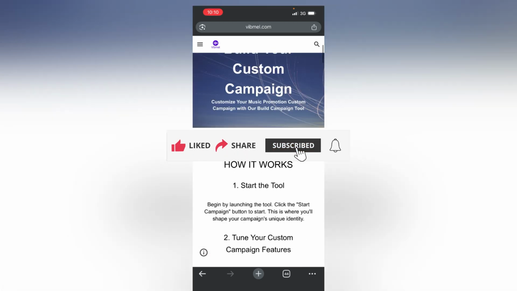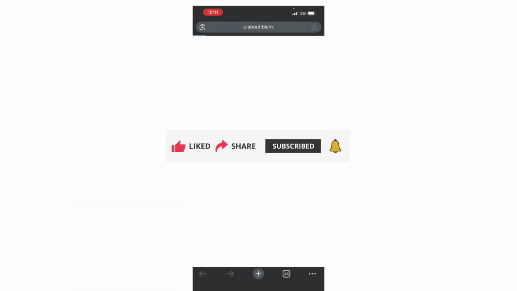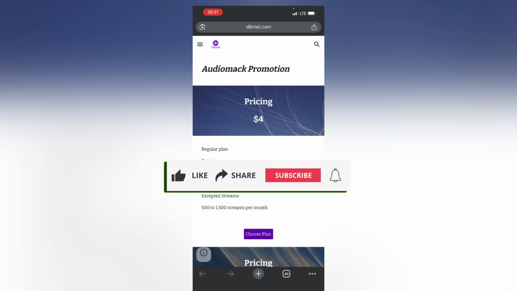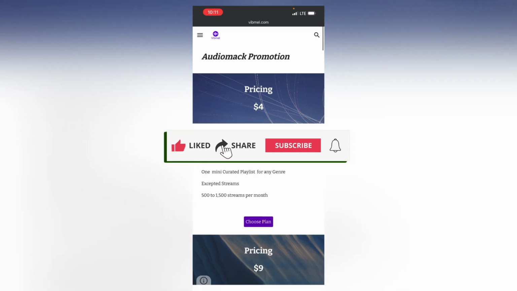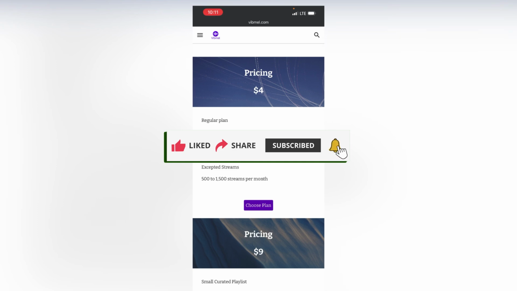So basically, what you need to do is come over here and click on start campaign, and it's going to take you straight to their pricing. With just $4, guys, which I think is about 6,000 naira in Nigerian currency, you could literally promote your song on Audiomack. You can see right here the estimated streams you're going to get, from 500 to 1,500 streams per month on your song with just $4.